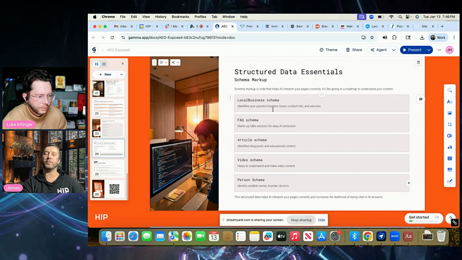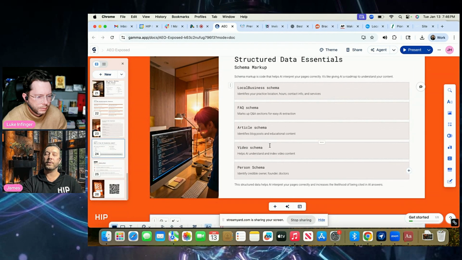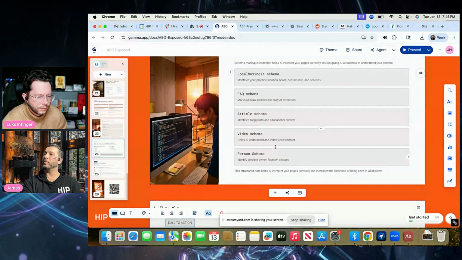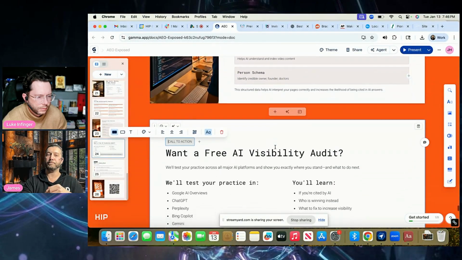And here's some of the structured data that we like to use: local business schema. If you're a dentist, look for dentist. FAQ schema, definitely. Article schema, video schema, and persona schema, which we use on like Meet the Doctor pages.